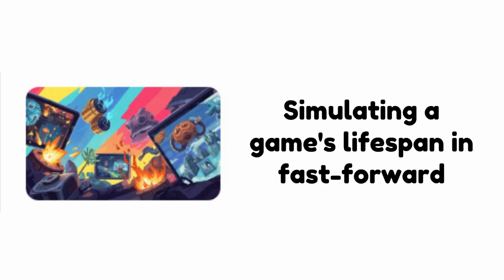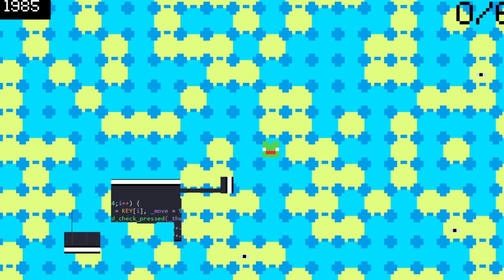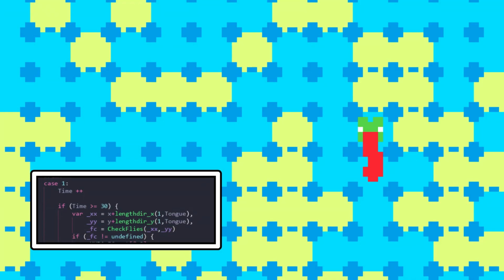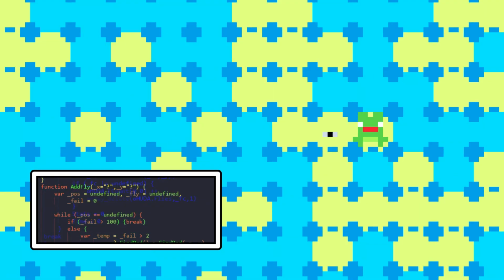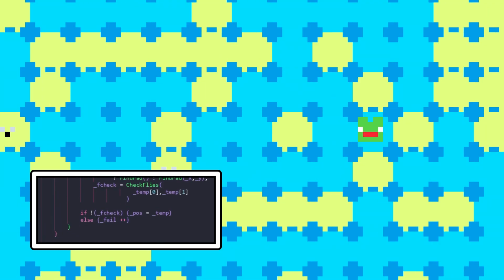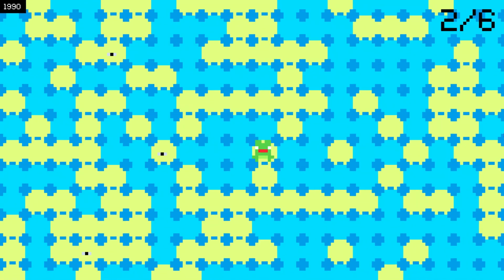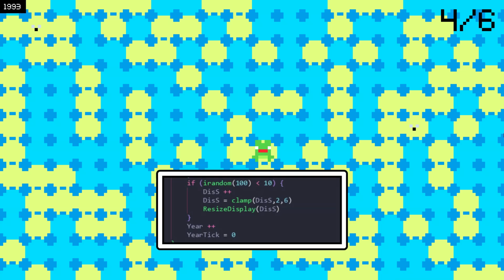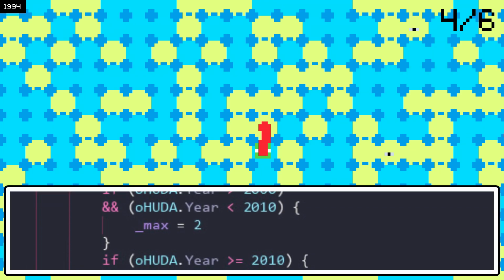Simulating a game's lifespan in fast forward. In this game, the player controls a little frog tasked with eating a certain amount of flies per round. The world and fly placements are randomly generated to keep the experience varied. At the top left of the screen is a simulation of the years passing by, and as the years go on, eventually the player is prompted with new modern amenities.